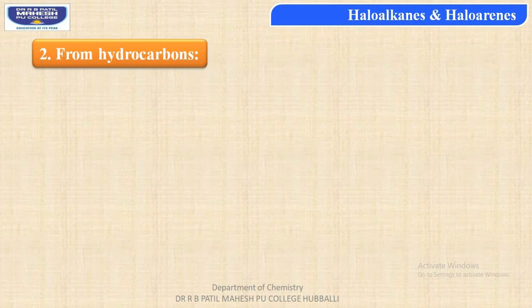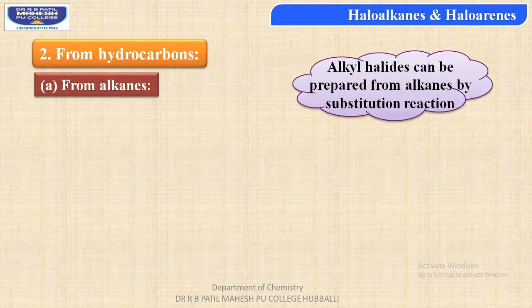Now students, let us consider the second method for the preparation of alkyl halides by using hydrocarbons. The first one, let us consider from alkane molecules. Alkyl halides can be prepared from alkanes by the substitution reaction. I hope students you know the meaning of the substitution reaction. The more reactive element displaces the less reactive element from its compound. Thus, the substitution reaction occurs.